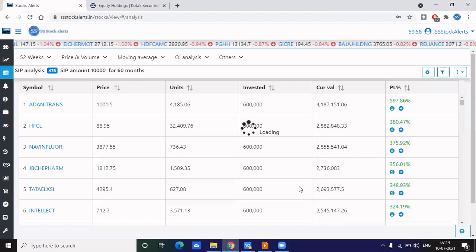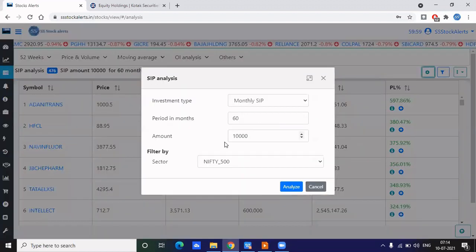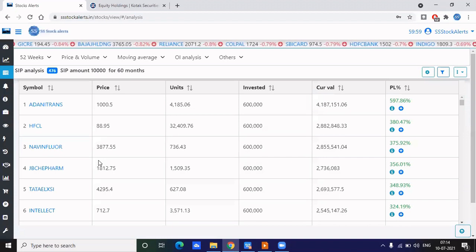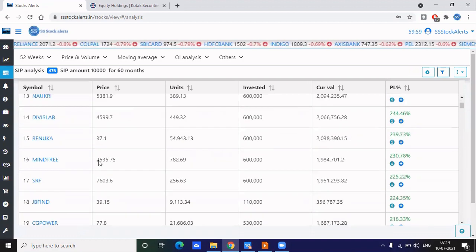So what it will return is, for the Nifty 500 stocks, what is the value if I have invested 10,000 rupees each month for the last 60 months. It will get the list of stocks and what is the return for each stock. And we can go here, and why this is important I'll just explain. So here we get Adani Trans, HFCL, Navin Fluorine, JB Chemical. So here we get the list.